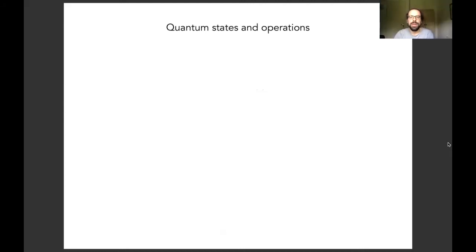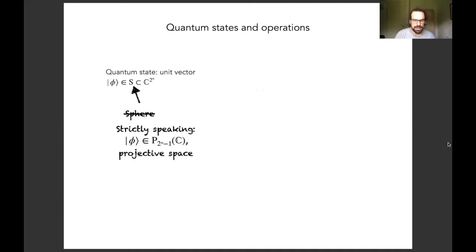Now let's move to quantum states and quantum operations. Let's quickly recall what these are. So a quantum state is just a unit vector in a complex vector space. So we can think of it as an element of the sphere in that vector space. More precisely, it's actually an element of the projective space because the phase of that vector doesn't matter, but that's not extremely important for this talk.